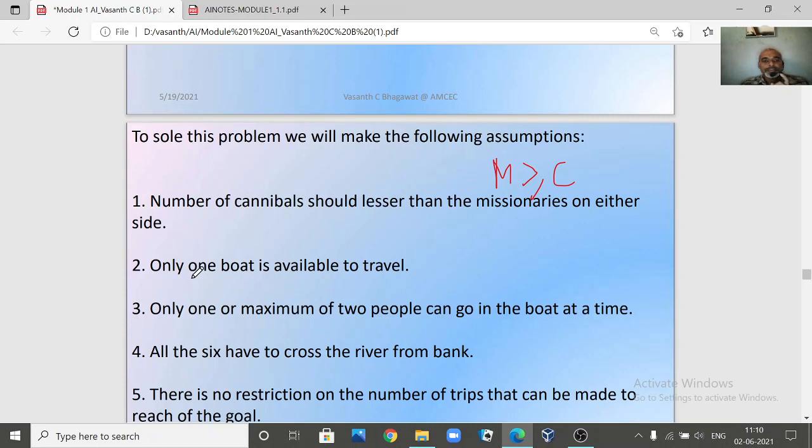The second assumption is that only one boat is available to travel, and only one or a maximum of 2 people can be in the boat.